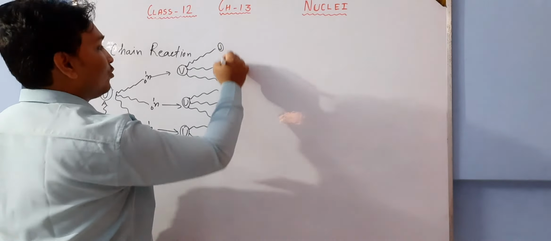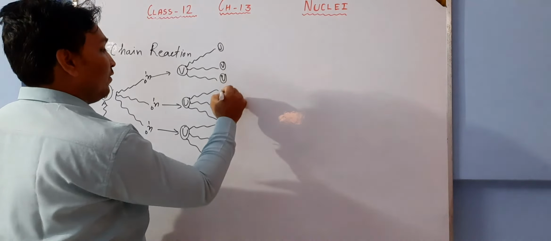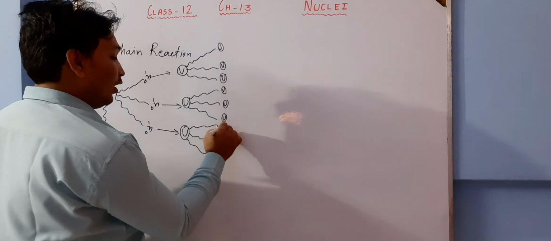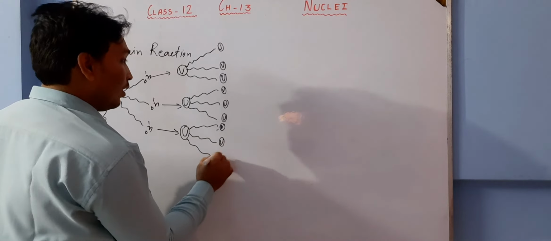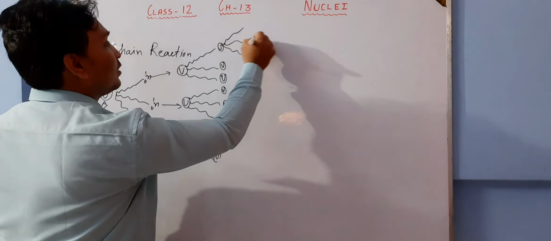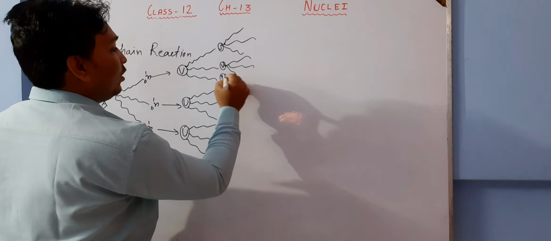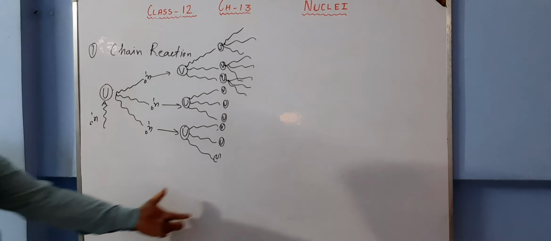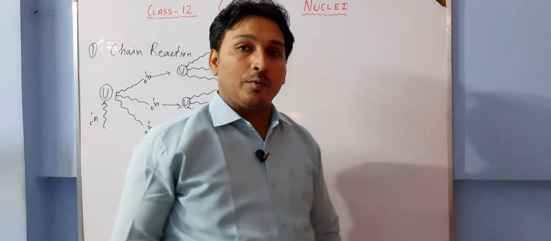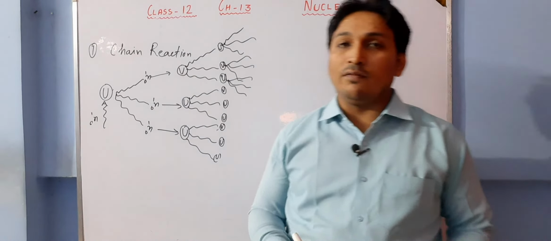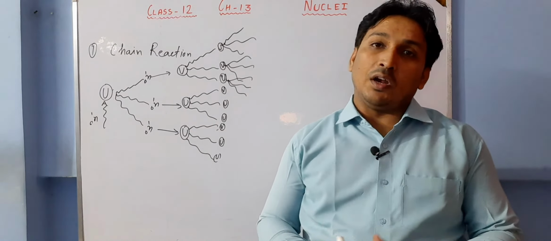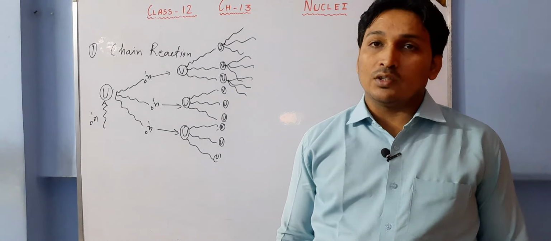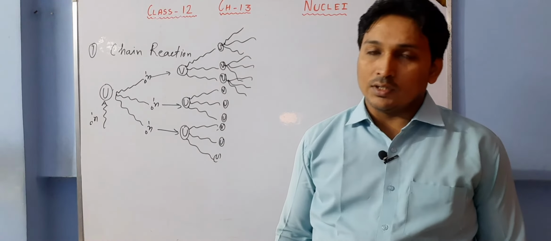And again these three neutrons, they combine with three different nuclei of uranium. And again from here also three neutrons come. So within a fraction of time, so many neutrons come out, and they keep reacting with the other nuclei of uranium. So within a fraction of time, a large amount of energy is being released. Okay, so this is called chain reaction.